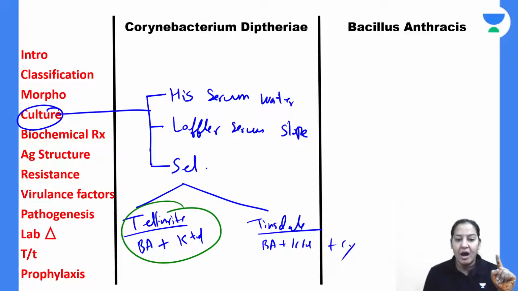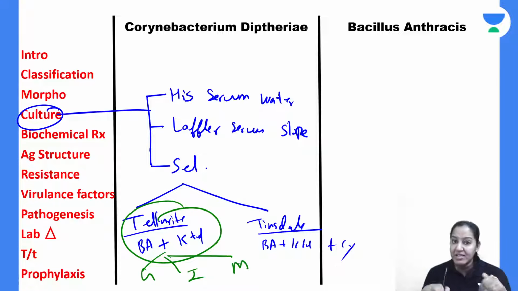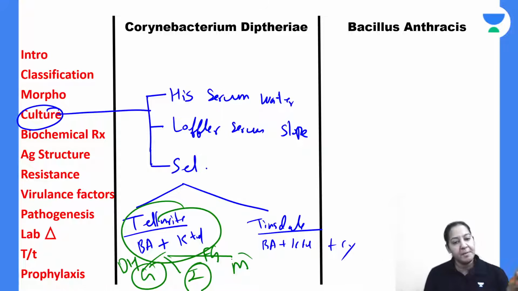Based on the telluride agar, there are three types of Corynebacterium: Gravis, Intermedius, and Mitis, based on the colony appearance. In Gravis, the colony appearance is daisy head. In Intermedius, the colony appearance is frog egg. And in Mitis, the colony appearance is poached egg.